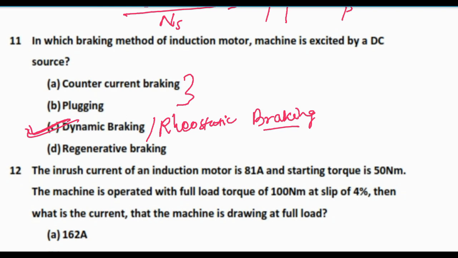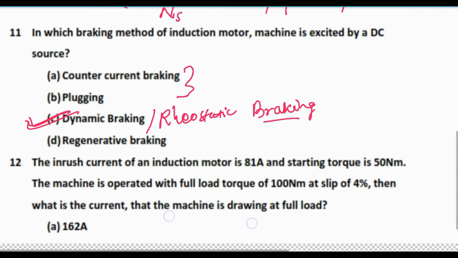So last one is regenerative braking. In case of regenerative braking, what happens is load is removed suddenly, so that the motor will accelerate to a speed greater than the synchronous speed, then this will act as a generator. This is why this is called regenerative braking.